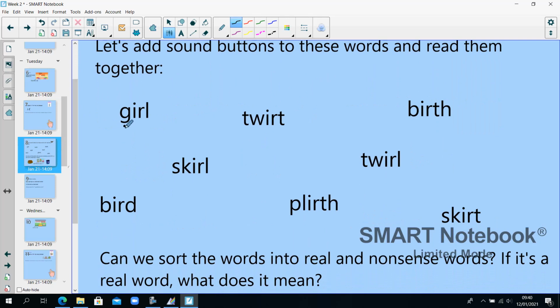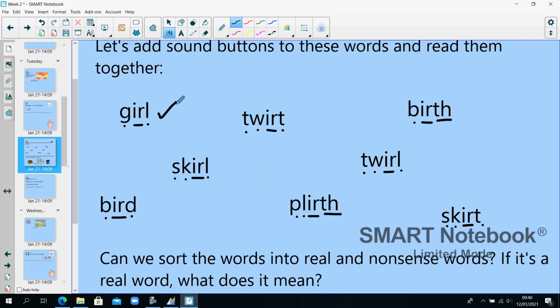Let's try them together. G, ir, l, girl. T, w, ir, t, twirt. B, ir, th, birth. S, k, ir, l, skirl. T, w, ir, l, twirl. B, ir, d, bird. P, l, ir, th, plirth. S, k, ir, t, skirt. Let's decide which are real and which are nonsense.